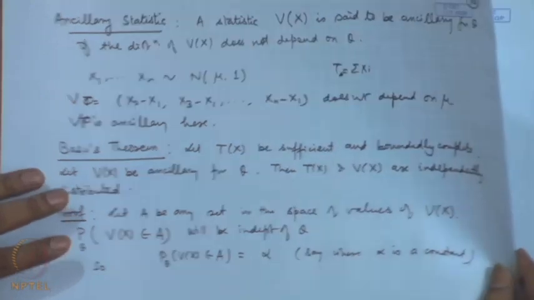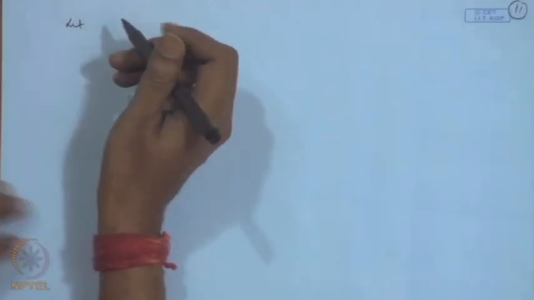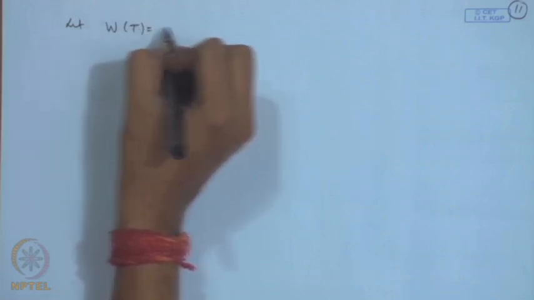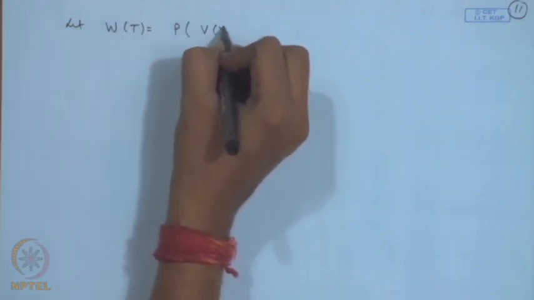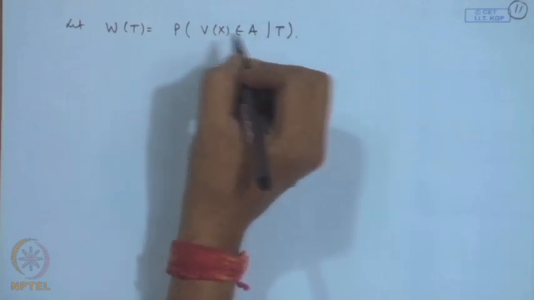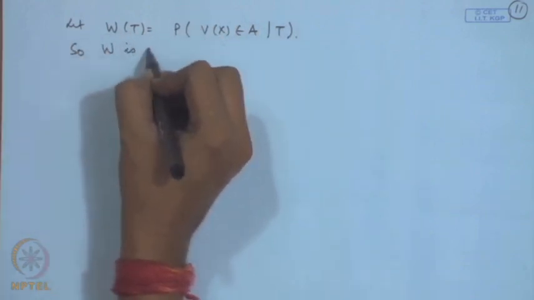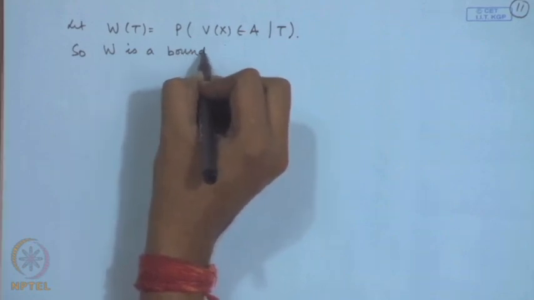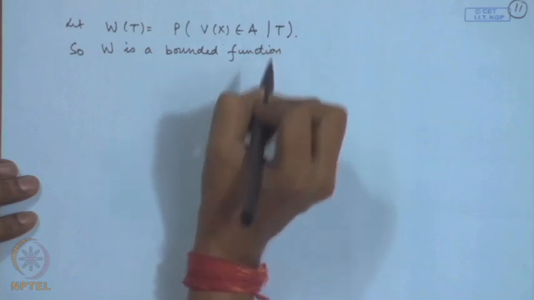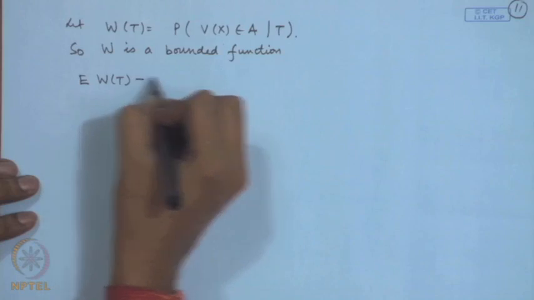Now, let us consider a function, say w of t, that is equal to probability of V x belonging to A given t. Now, this is a probability. So, W is a bounded function. Now, let us consider expectation of w t minus alpha.